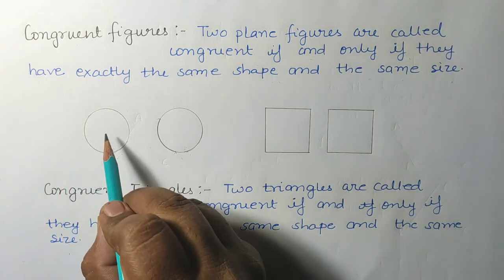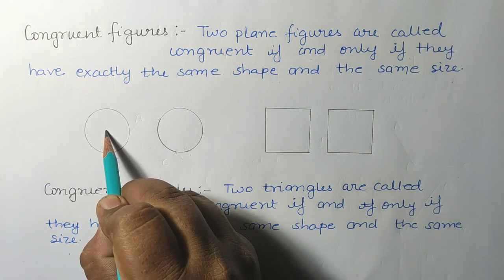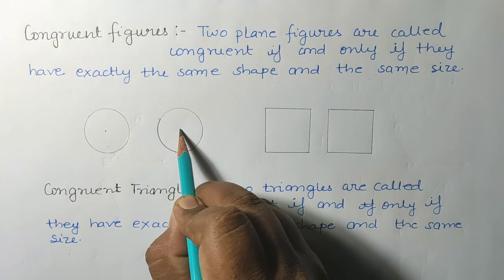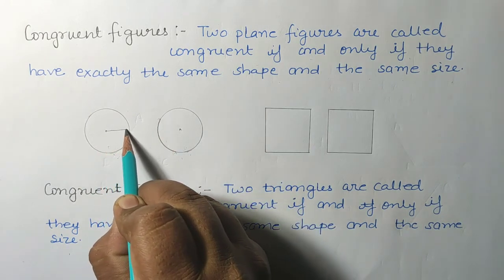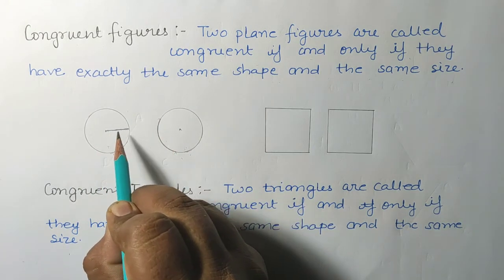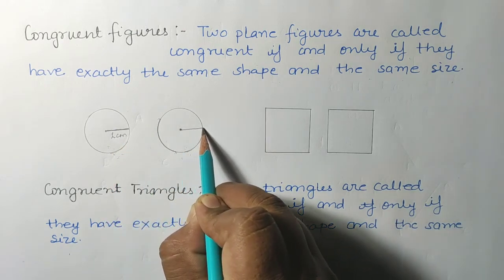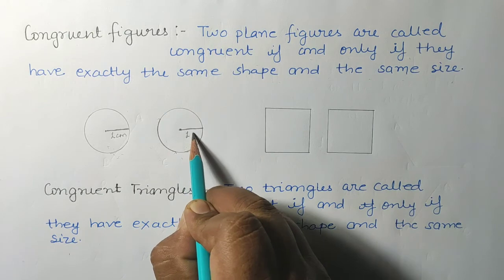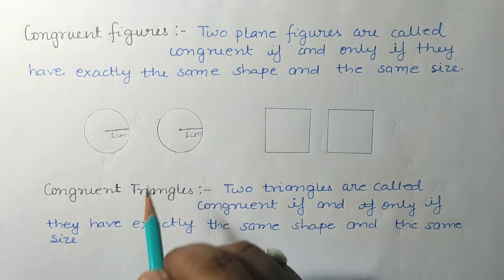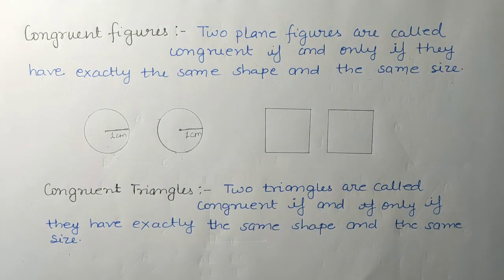But how can we say that their sizes are the same? Suppose they both have the same radius. If the radius of this circle is 1 centimeter, then the radius of this circle should also be 1 centimeter. Then we can say that the circles are congruent.